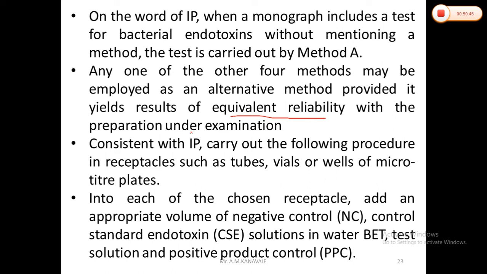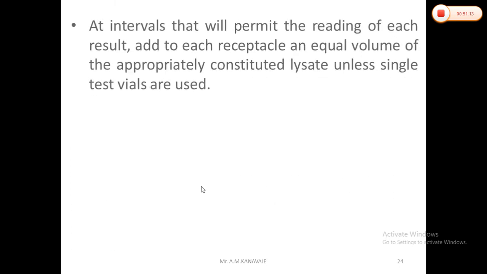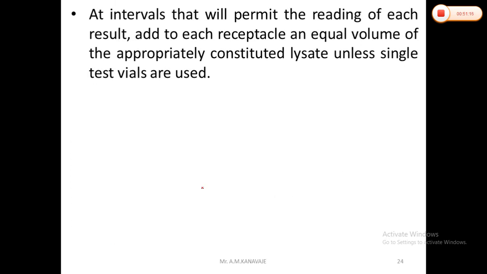Microplates are there. So into each of the chosen receptacles, you have to add an appropriate volume of negative control. You have to add the control standard endotoxin, the solutions of bacterial endotoxin, then test solutions and positive control. These are provided at a specific interval that will permit the reading of each result.